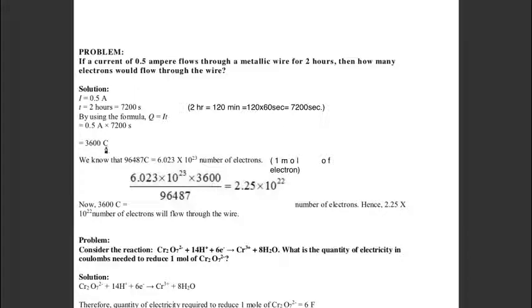Now to find the number of electrons, we will start with our concept. 96,487 coulomb means the number of electrons is equal to the Avogadro number, that is 1 mole of electrons. So in 3600 coulomb of charge, the number of electrons can be calculated by using this formula, which comes out equal to 2.25 into 10 to the power 22. So 3600 coulomb contains 2.25 into 10 to the power 22 electrons.